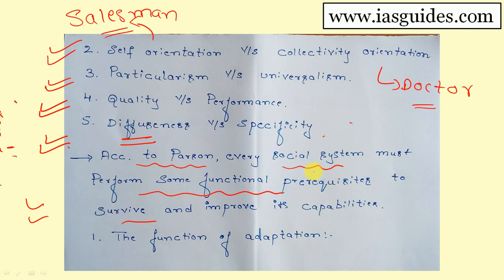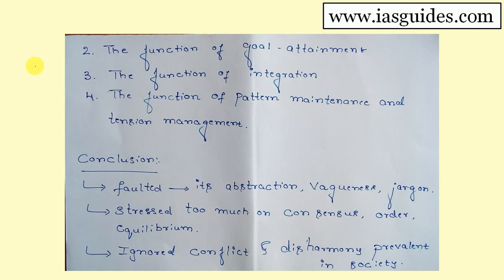Second prerequisite. The function of goal attainment is also a prerequisite for any social system, because a social system has to maximize the capacity of the society to attain its own goals. Society will have its own goals. For example, eradication of poverty is one of the goals of society. Giving education to everybody, universal education, is a goal of society. Eradicating crime, at least to some extent, is a goal of society.